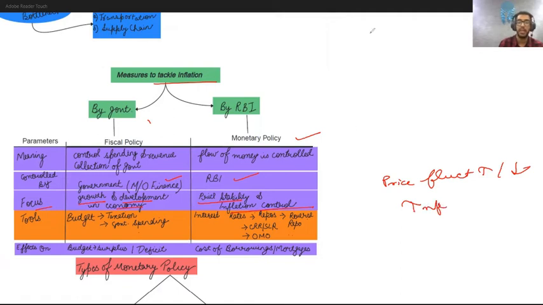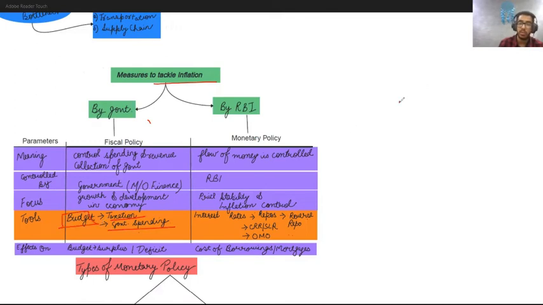Next, when you come down to tools, the RBI has 2 tools to control inflation. And when we are talking about the government, it has 2 tools at its disposal to control the inflationary situation, that is, first is taxation and another one is government spending, and these two are nothing but part of the budgeting system. So when we study the fiscal policy, our first focus would be on studying the budget of our country. So when we study the chapter tomorrow, I'll show you about this also, what this budget is, what its different stages are, how it is presented, likewise.